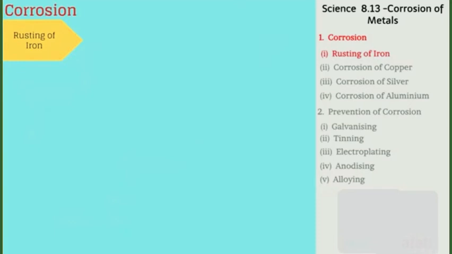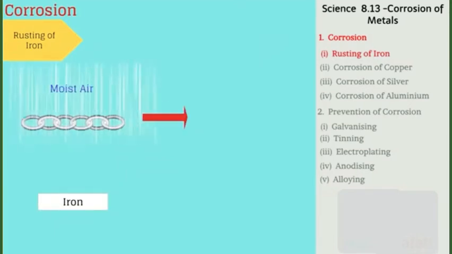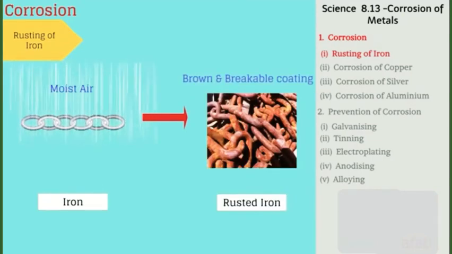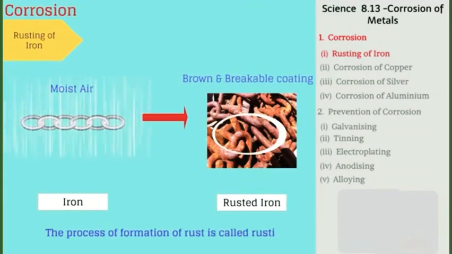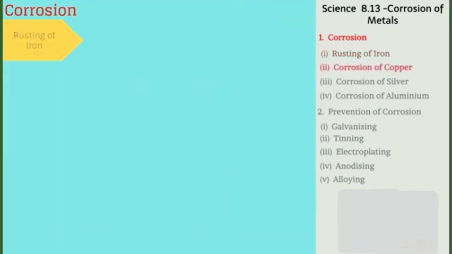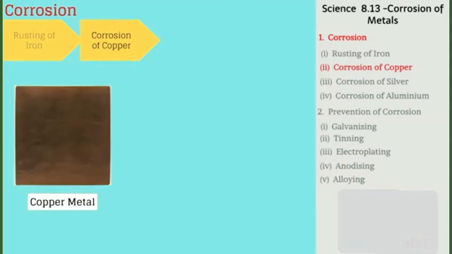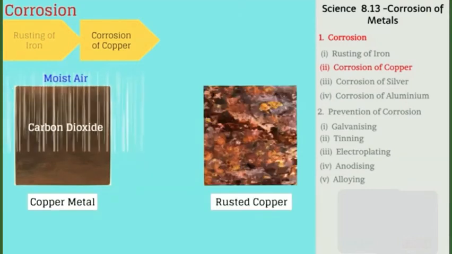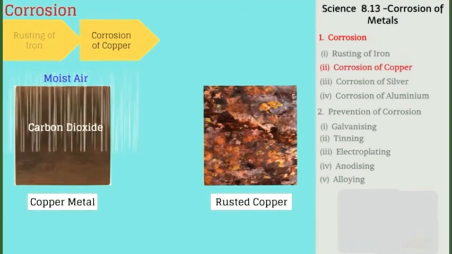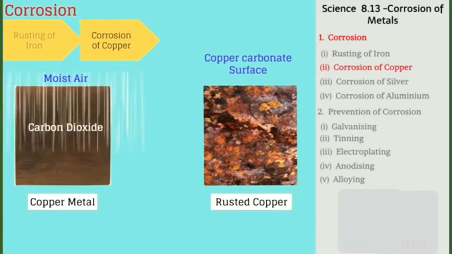Rusting of iron. Iron reacts with moist air and forms a brown, easily breakable coating on the surface called rust. And the process of formation of rust is called rusting. Corrosion of copper. Copper metal reacts with moist carbon dioxide and air and loses its shine and forms a green coating of copper carbonate on its surface.